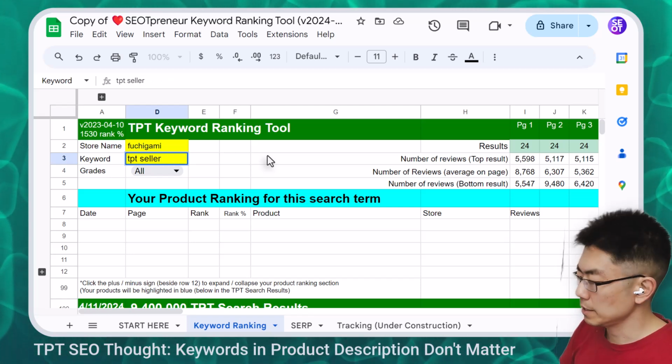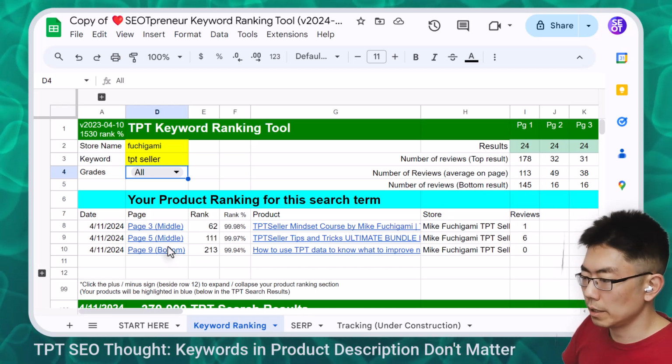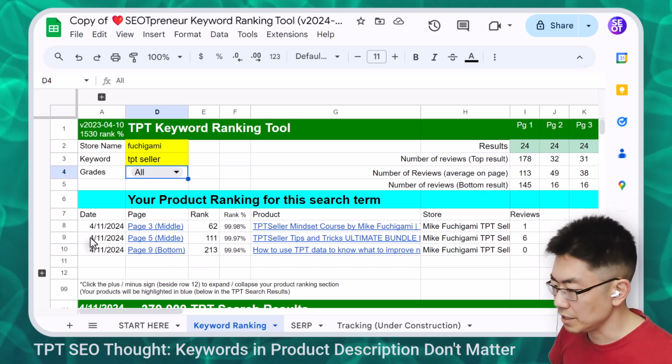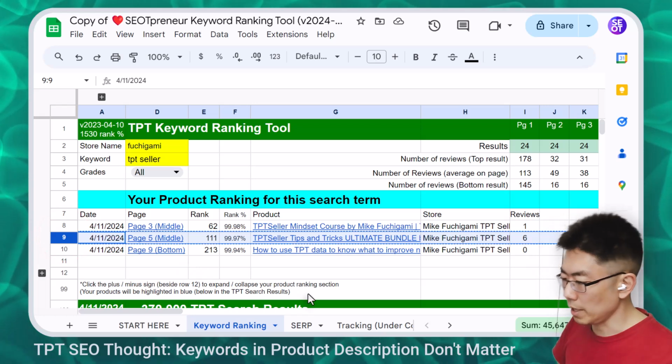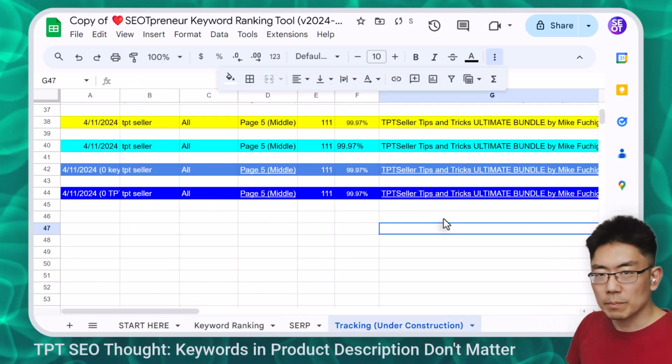TPT seller. Let's hit enter. It's red. It's loading. There we go. It loaded. Oh, no, nothing's changed. That's disappointing. All right, so I'm going to put 0 TPT. Okay, let's try something dangerous.